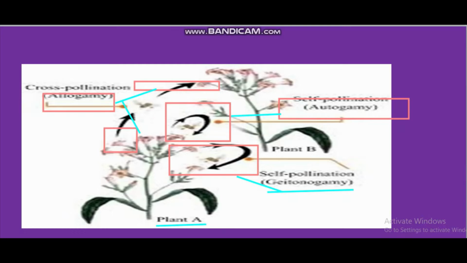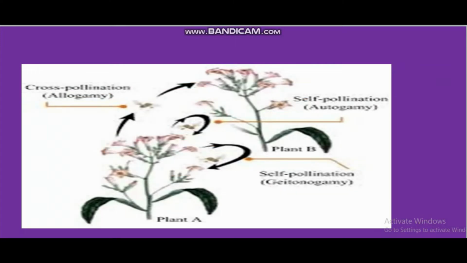So genetically, it is self-pollination. Gene-wise, there is no change, no new character formation. But from outside, we can say that yes, it is cross-pollination. So that is the unique feature of geitonogamy: genetically the same but ecologically cross. Once again, geitonogamy means transfer of pollen from one flower to another flower but of the same plant.